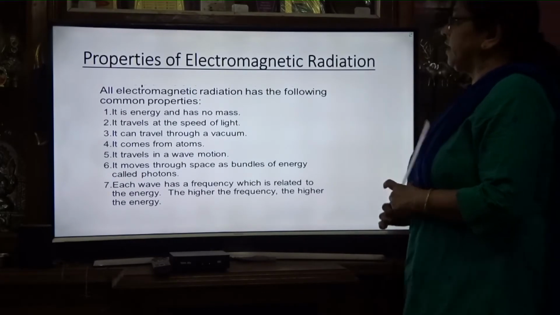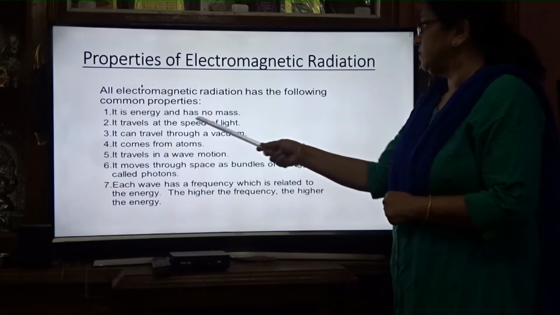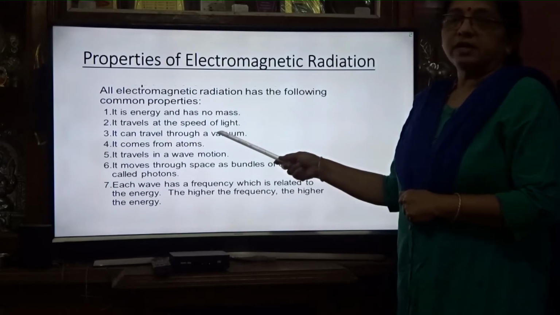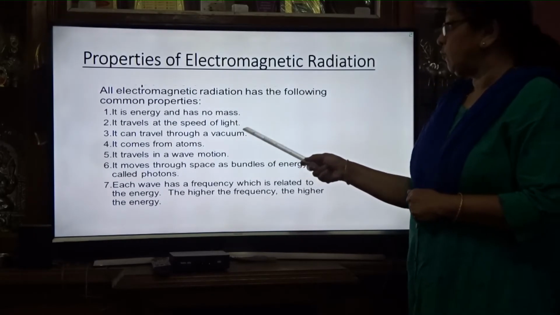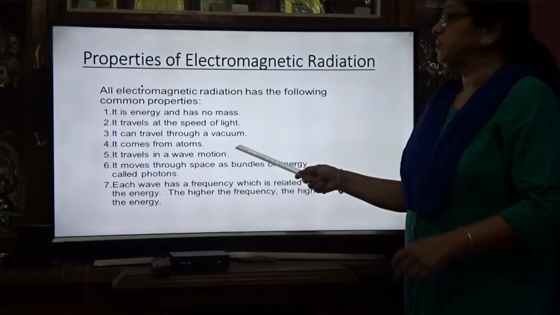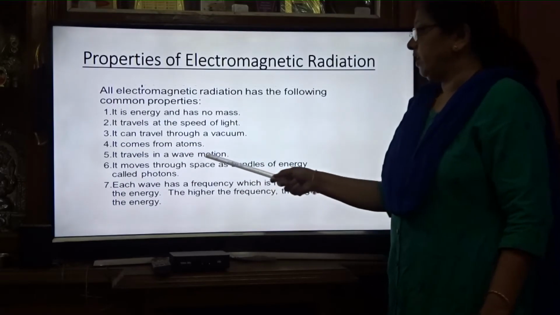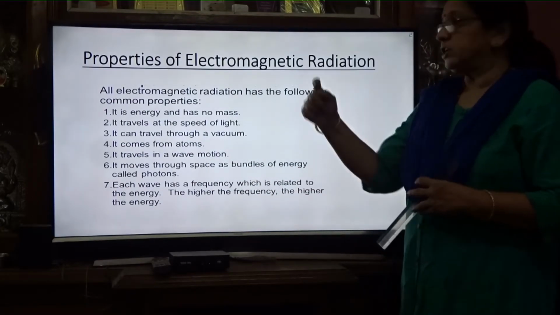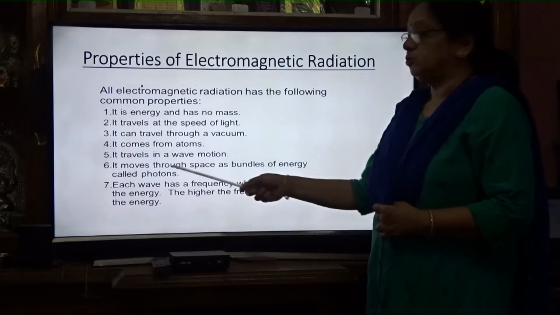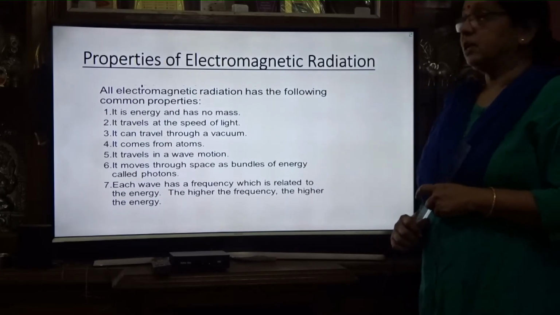What are the properties of electromagnetic radiation? It has energy and no mass. It travels at the speed of light. It can also travel through a vacuum; there is no need for a material medium, and it will still travel. It comes from atoms. It travels in a wave motion. It moves through space as bundles of energy called photons.